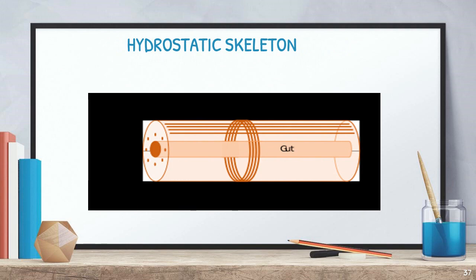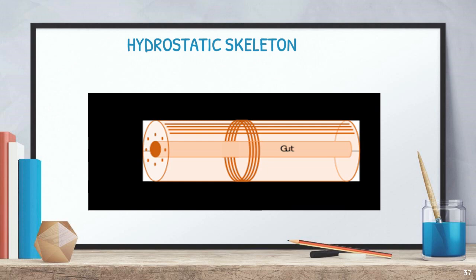So the next one is the hydrostatic skeleton, which is one of the very peculiar characters for annelids. And here they said the annelids consist of two types of muscles, one is the longitudinal muscle, another one is the ring muscle. So inside these ring muscles, it is filled with fluid. That is called coelomic fluid. So it consists of the coelom, and the coelom is filled with fluid substance.